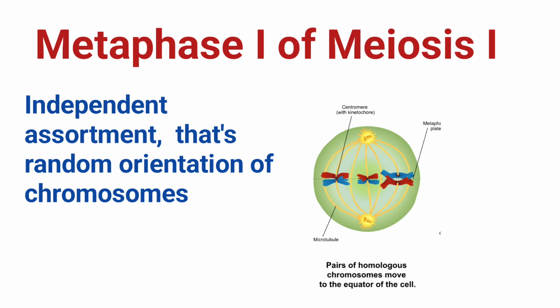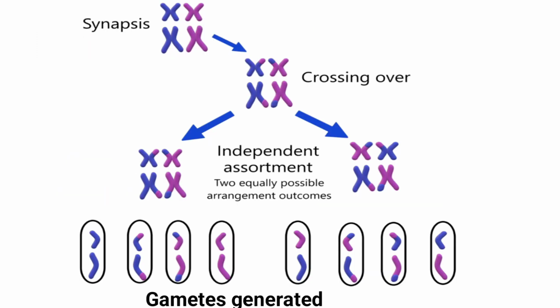During metaphase 1, one important feature that occurs is that homologous chromosome pairs are aligned randomly at the equator. This means that the maternal chromosome or the paternal chromosome can face either pole of the cell. That's, they randomly mix. And they do that in a double row at the metaphase plate.